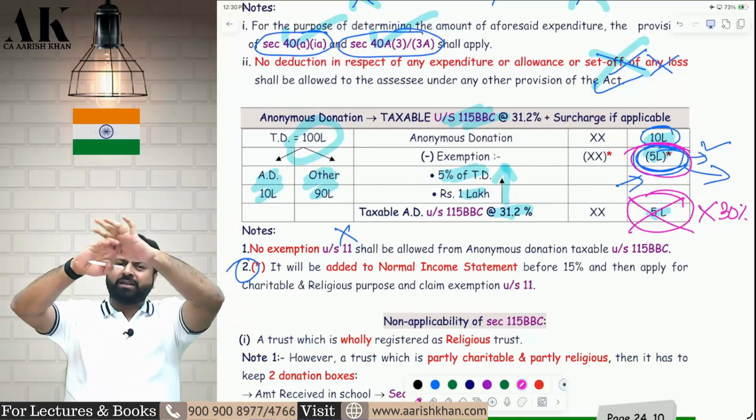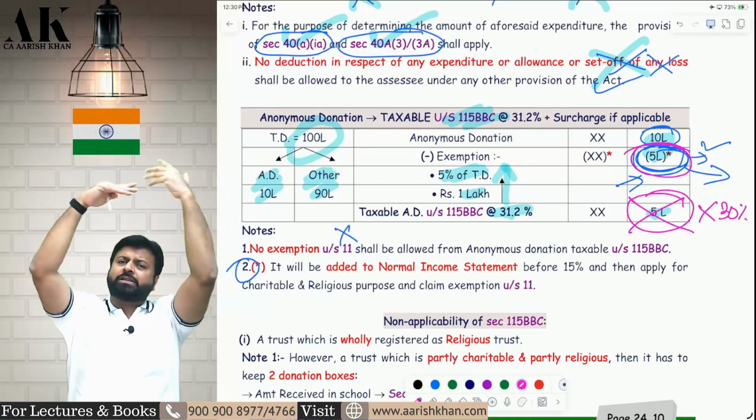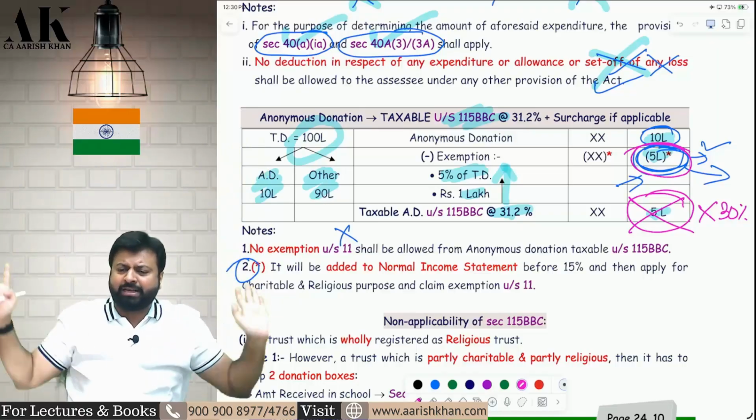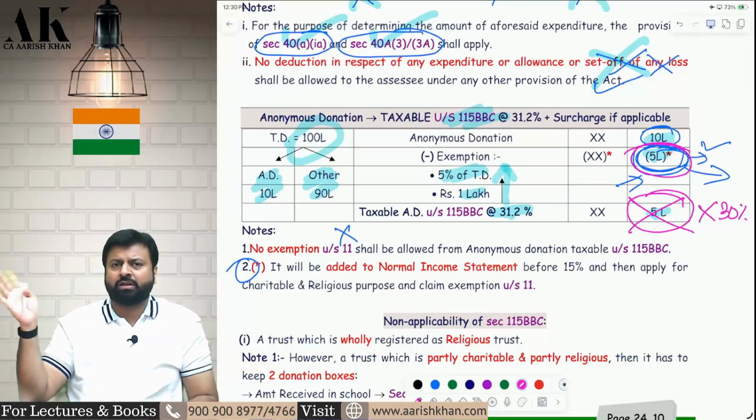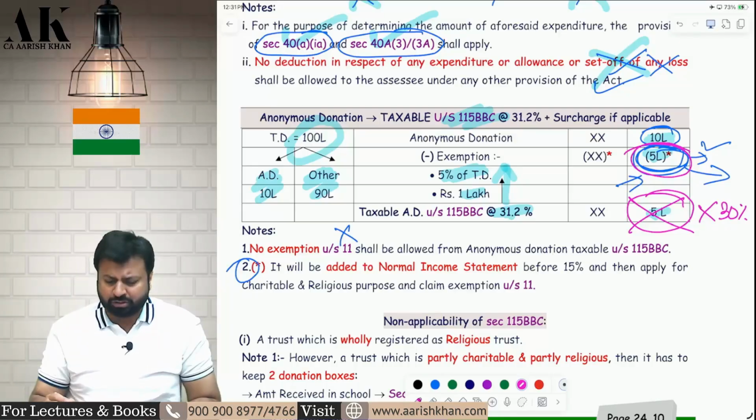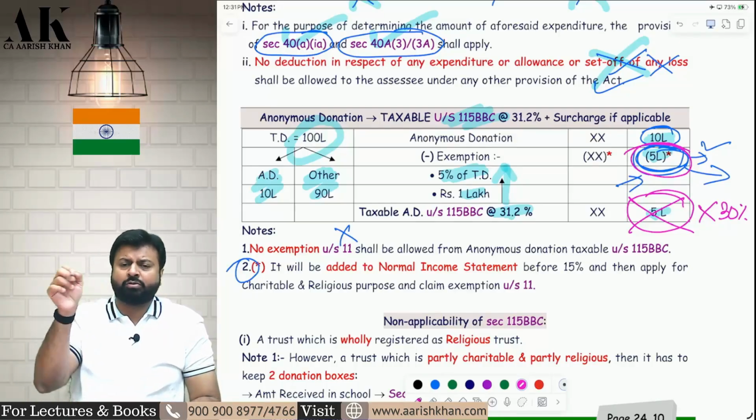Option 1. Second option, easier option, add to the end of the income statement. No need to claim 15%, no need to claim any exemption. I hope it is clear to all of you. Both the options ICAI has given, which I have solved in the sum also in the question. I think it was question number 13 of our question bank. Go and check. I have written in the bracket also, must do question.